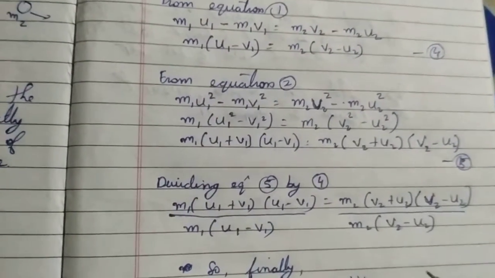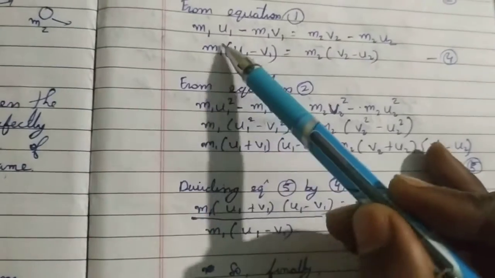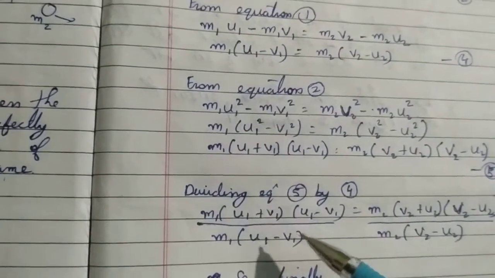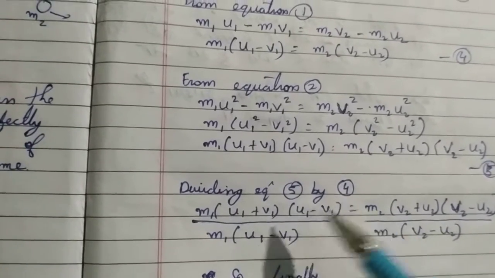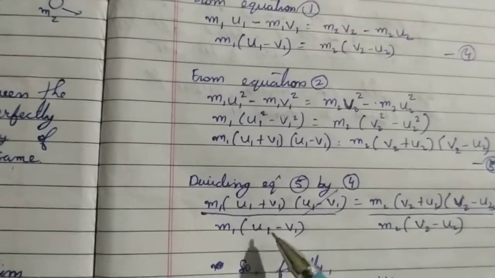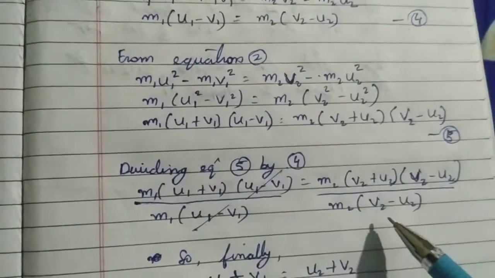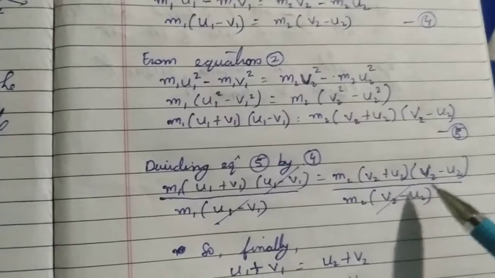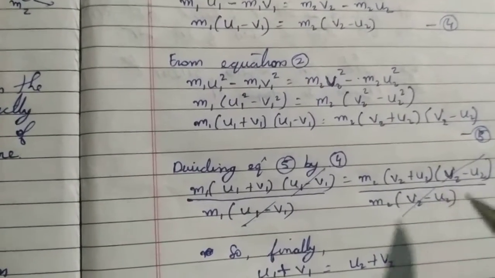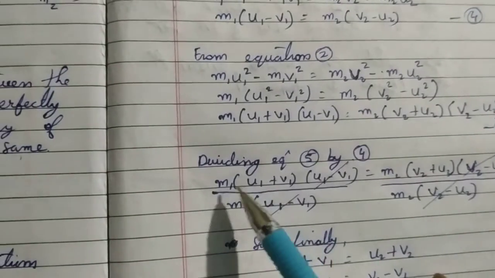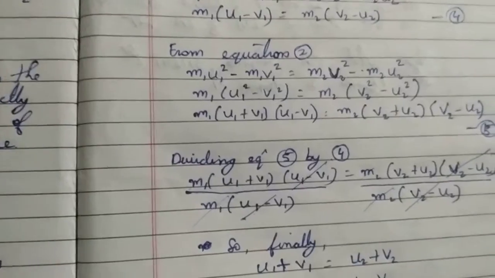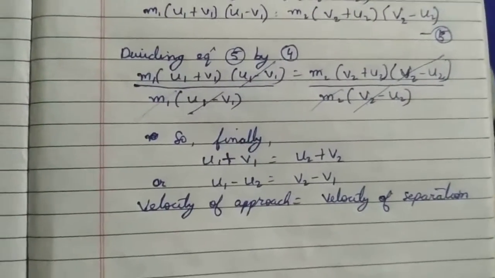We see that these terms are common in numerator and denominator, so they will be cancelled out. v2 minus u2 is cancelled, and m1 and m2 are also cancelled from the numerator and the denominator.